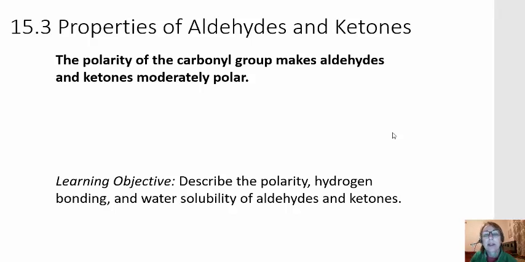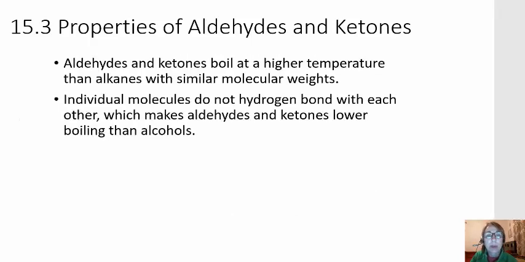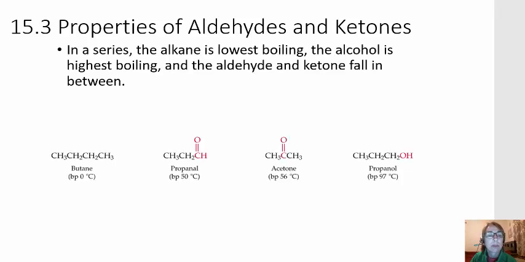The properties of aldehydes and ketones are dominated by the polarity of the carbonyl group, which makes these molecules moderately polar. Because of this polarity, aldehydes and ketones are going to boil at a higher temperature than alkanes, which are nonpolar, of similar molecular weights. And because in the aldehyde and the ketone that oxygen is not bonded directly to a hydrogen, they cannot hydrogen bond with each other. So aldehydes and ketones have lower boiling points than alcohols.